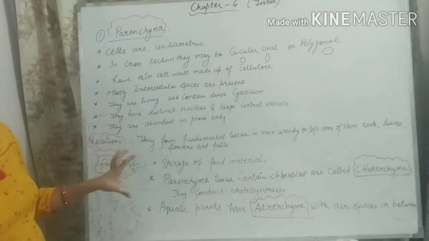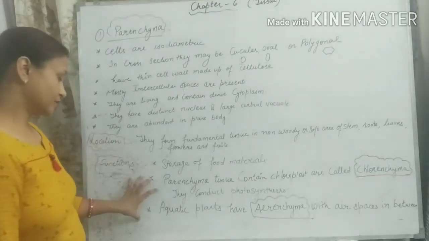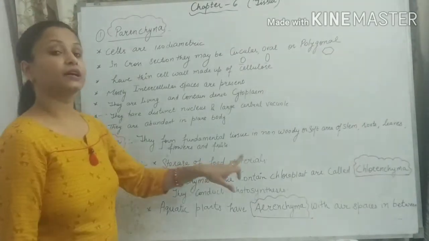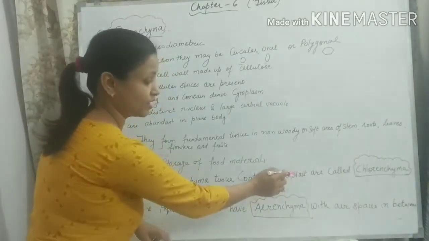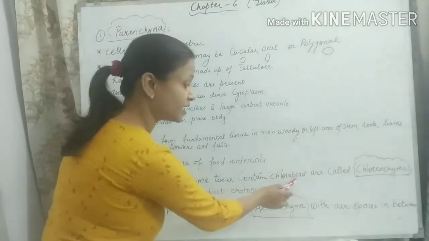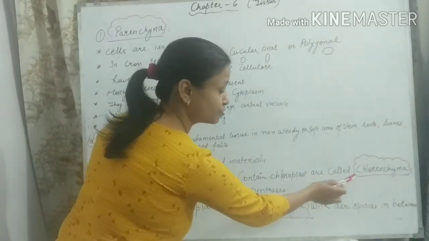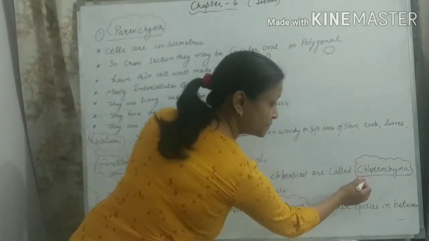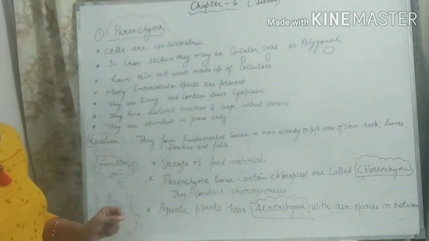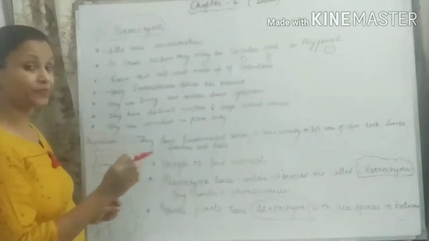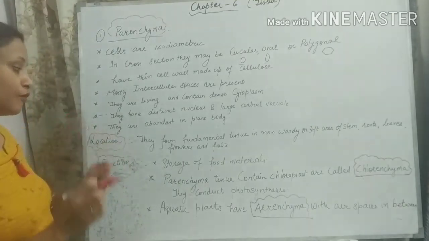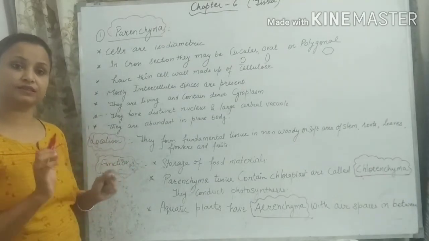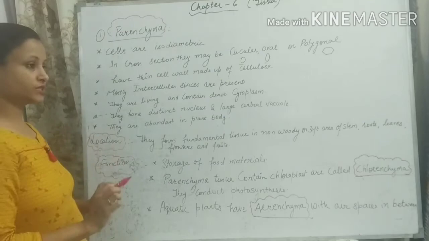Students, we are going to discuss some special kinds of parenchymatous tissue. Some parenchyma tissue also contains chloroplast. You have read this term, chloroplast. Chloroplast-containing parenchymatous tissue is known as chlorenchyma. So here the name has changed. Chlorenchyma means parenchymatous tissue having chloroplast present in it, and it is generally involved in the photosynthesis process. You have read in your previous junior classes that chloroplast is very essential for photosynthesis.